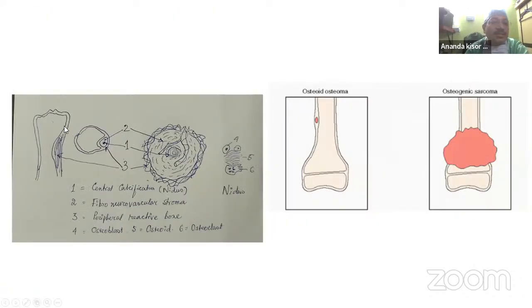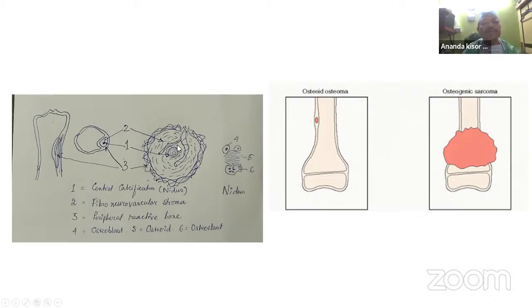How to draw this? If you see the long bone, you can see the sclerosis, maximum sclerosis. This is a reactive sclerosis. You cannot see the nidus. The nidus can only be seen with the help of a CT scan. It is a cross-sectional study where you can easily identify the nidus: a central radiolucent area with a central calcification. And the histology you can draw in this manner.